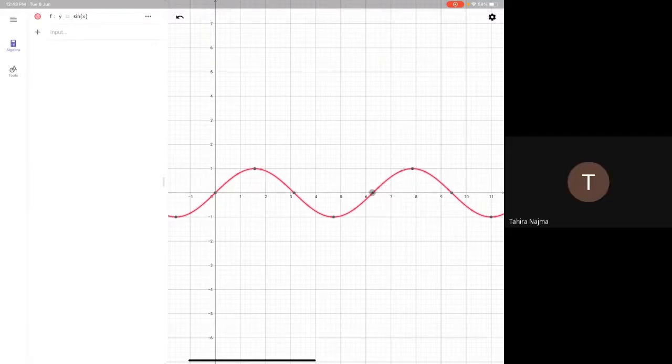So this is 0 degrees. This is 90 degrees, so we are in the first quadrant. We crossed the first quadrant. This is 90 to 180, the second quadrant. 180 to 270 is the third quadrant, the values are negative. And this 270 to 360 is the fourth quadrant, in this also the values are negative. And again after 360 you are entering the first quadrant again. So from here the story repeats. Clear?